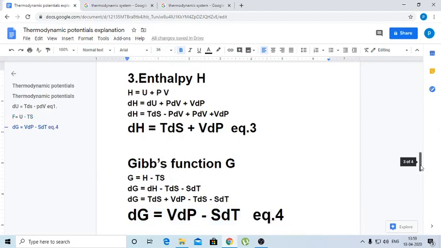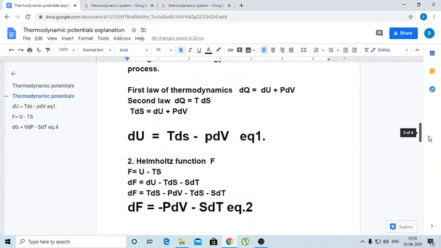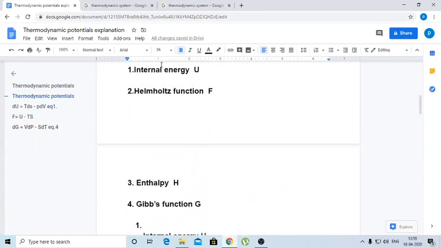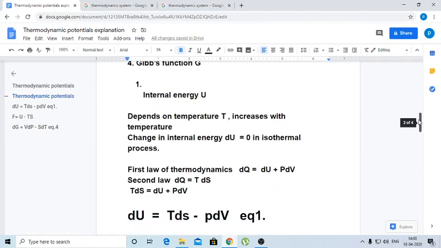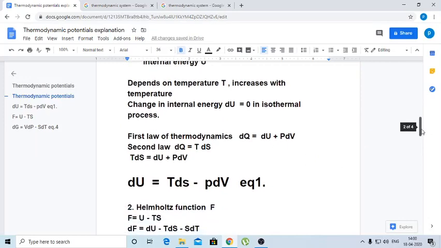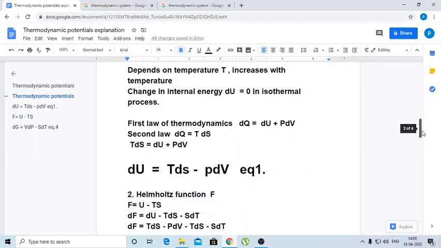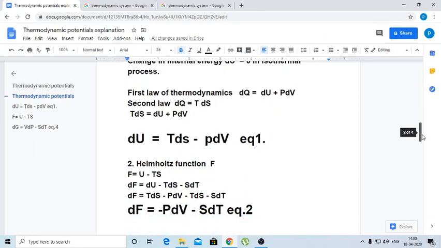So students, these are the thermodynamic potentials. Let us revise all the four. We have four thermodynamic potentials: internal energy, Helmholtz function, enthalpy, Gibbs function. Internal energy is the energy possessed by the molecules of the system because of their collisions with each other as well as with the side walls of the container. Change in internal energy is calculated using the first law of thermodynamics.